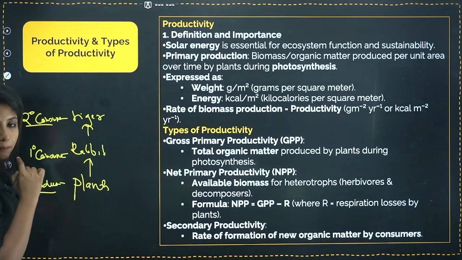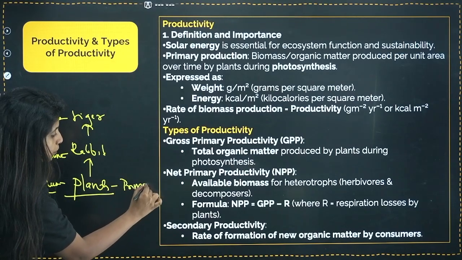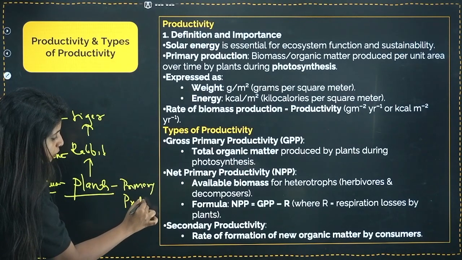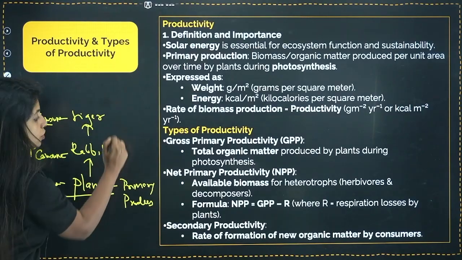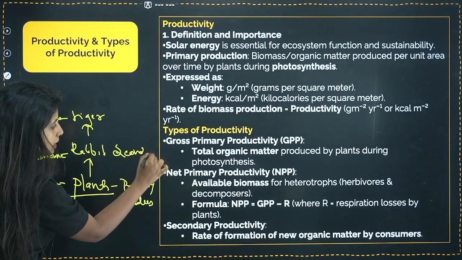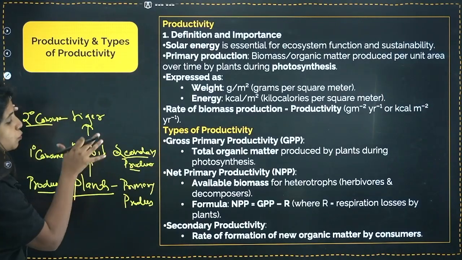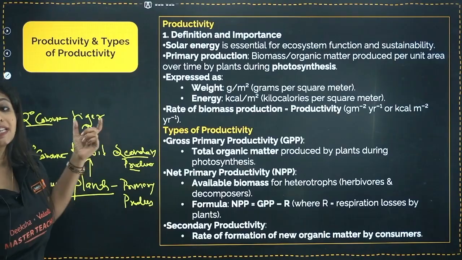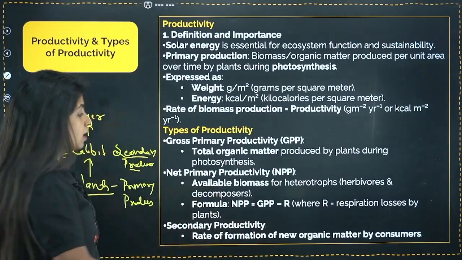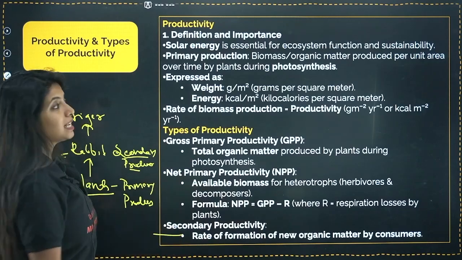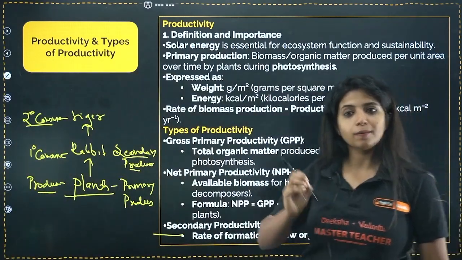For the first time, the thing that produced was plants, which is why I'll call this the primary producer. Now what about them? Rabbits are going to be secondary producers. This is going to be the tertiary producer, right? And what do I call the productivity, the rate of biomass production by the rabbit? Secondary productivity. Okay, the rate of formation of new organic matter by the consumer out there will be known as secondary productivity. Okay, not secondary primary productivity, secondary productivity.